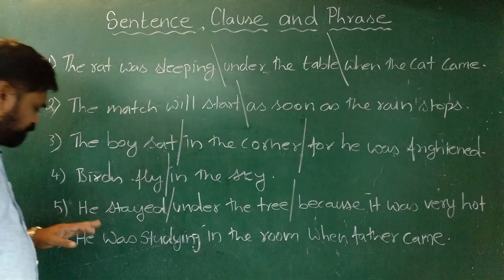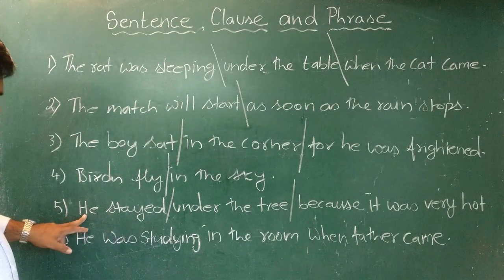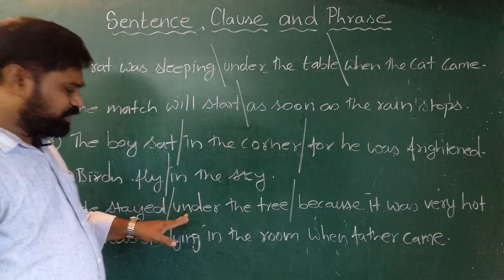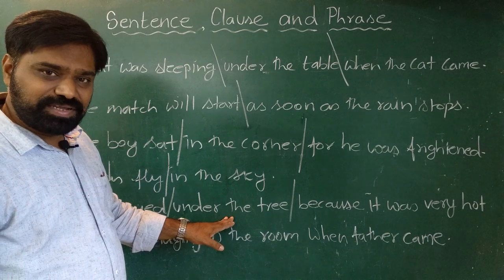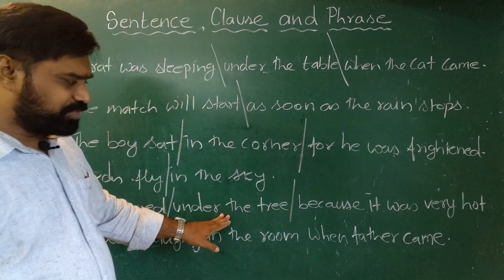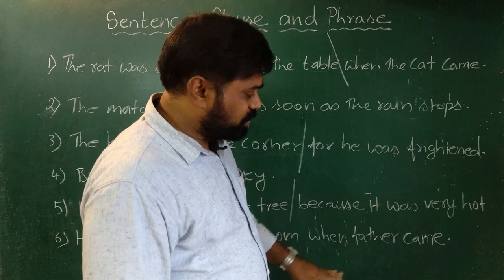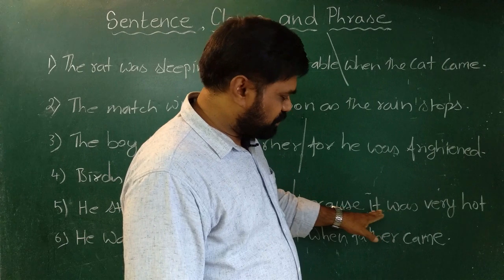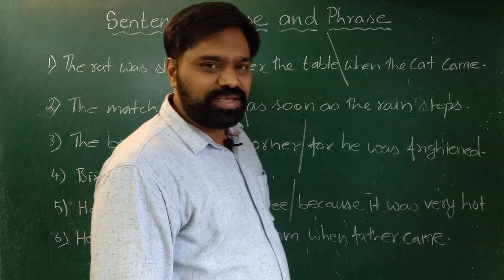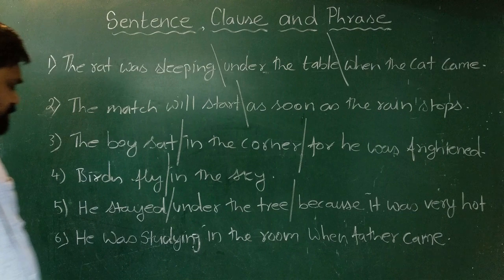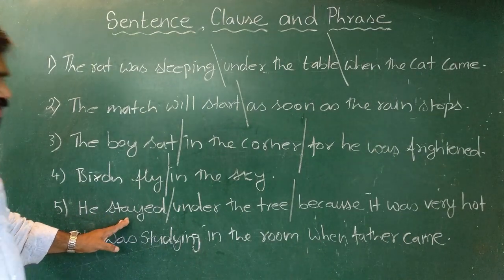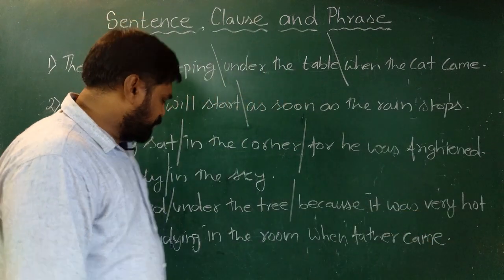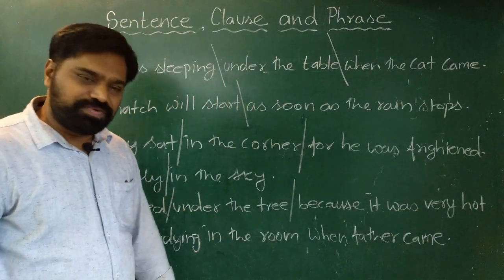Let us try to analyze here. He stayed: we have subject, we have predicate, and it gives meaning. Under the tree, here we don't have subject, we don't have predicate. It gives some meaning, so this is a phrase. Because it was very hot: the subject here is it, and was is the verb. So we have subject, we have predicate. So even this is a clause. So we can understand by looking at the sentence, he stayed is the main clause, whereas because it was very hot is the subordinate clause, and under the tree is a phrase.